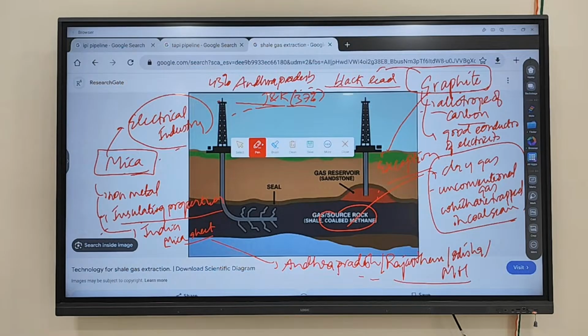Clear? Where are you using graphite? Yes, in pencils. Then in microchips also you can use it, as it is a good conductor of electricity. Those are the important things that you have to keep in mind with regard to graphite.